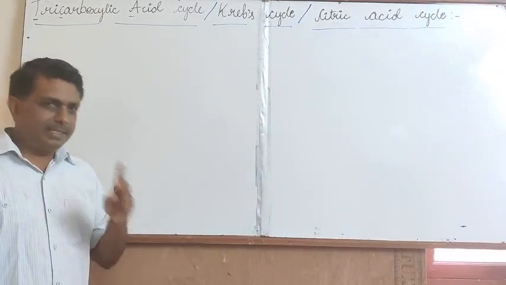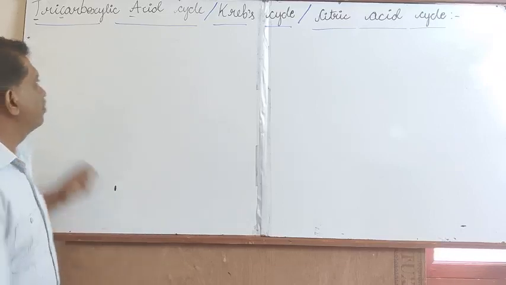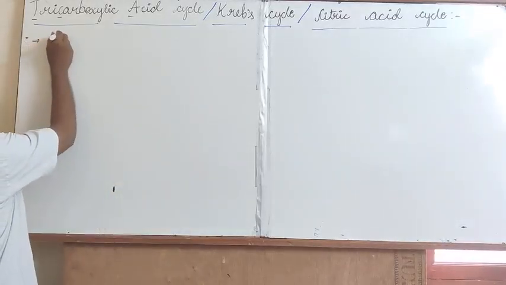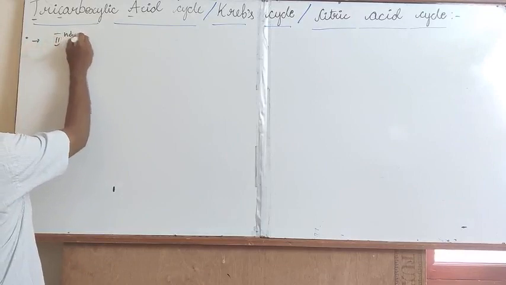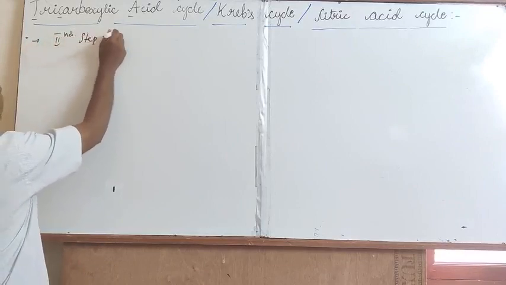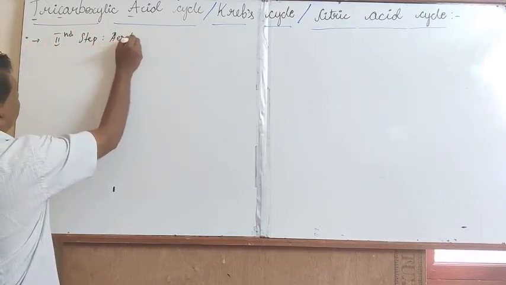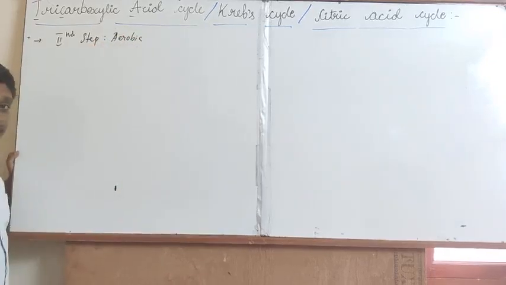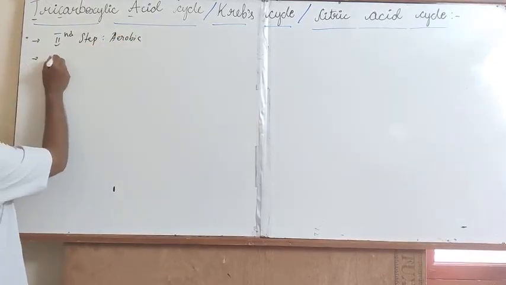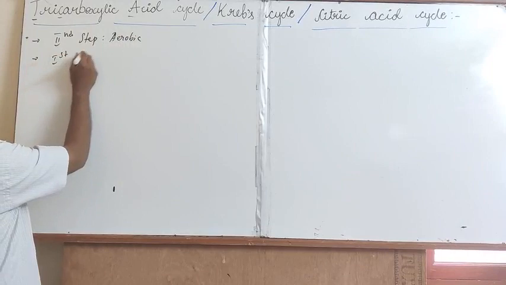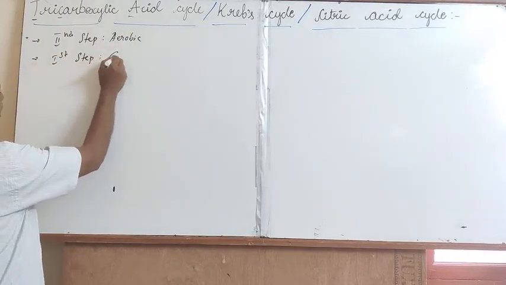The Krebs cycle is the second important step in aerobic respiration. The first step in aerobic respiration is glycolysis.